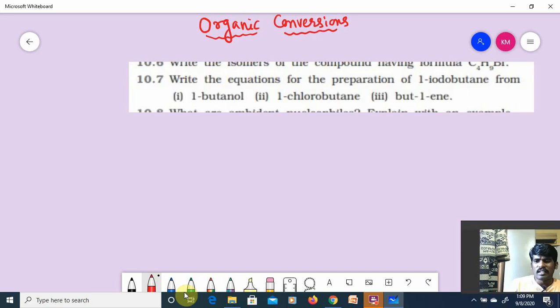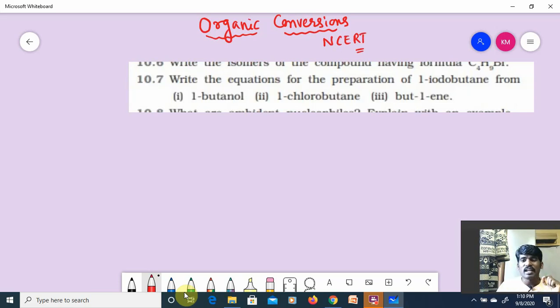Generally in organic chemistry, if you are aware of the concepts well, you can solve most of the questions. Understood the point, guys? All these organic conversions I took from NCERT.